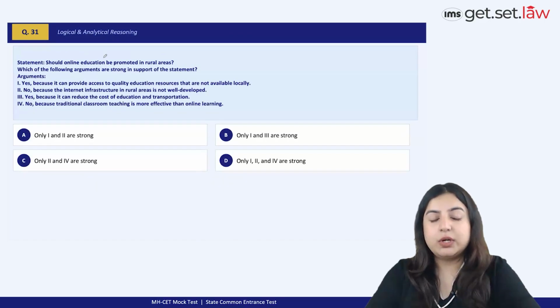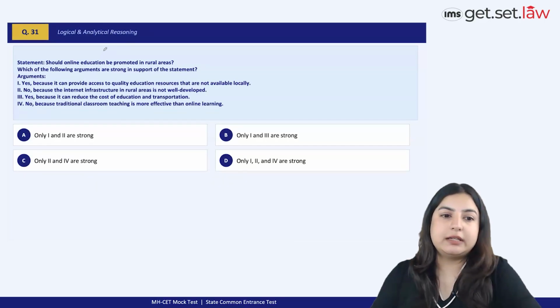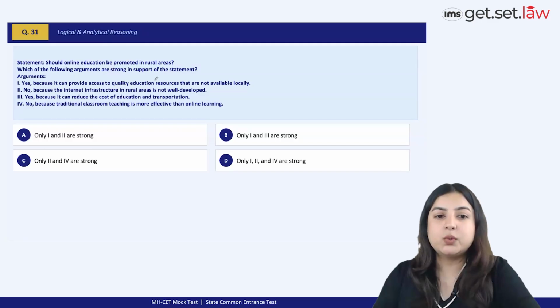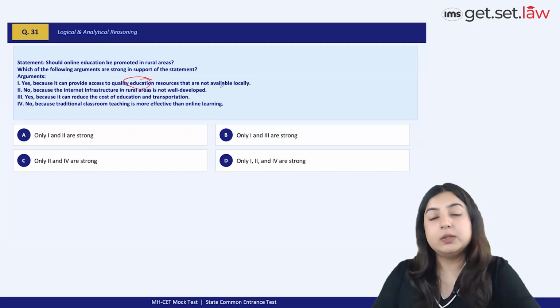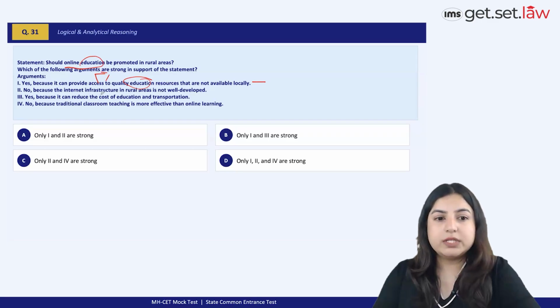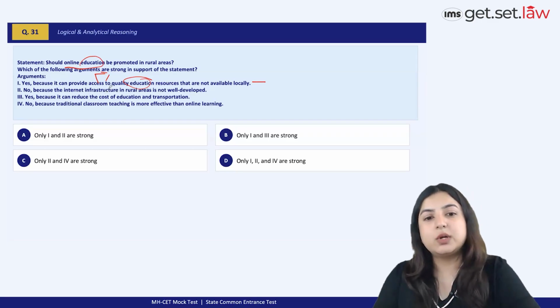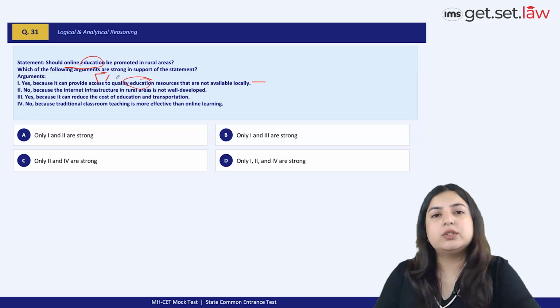Next question. Should online education be promoted in rural areas? Yes, because it can provide access to quality education resources that are not available locally. Now, the question is, should this online education be promoted? Which, when you read statement 1 is a very strong argument. No, because the internet infrastructure in rural areas is not well developed, then it's okay. We're going to take care of that.